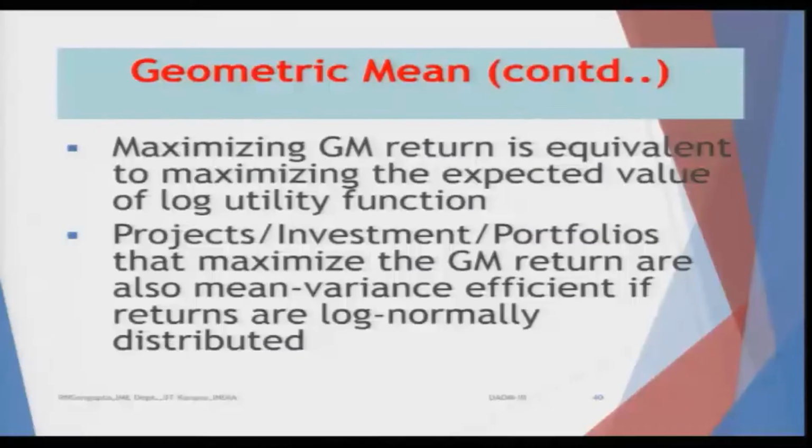Maximizing geometric mean returns is equivalent to maximizing the expected value of the log utility function. The log utility function we have already considered is log of U(W). So, if you are trying to maximize the geometric mean, it also means that you are trying to maximize the log utility function. So, there is a one-to-one correspondence between them.